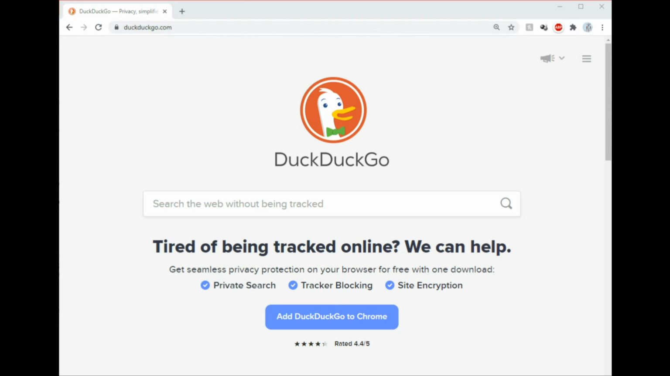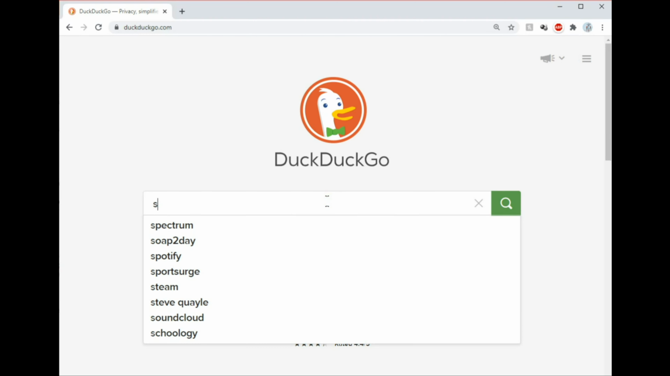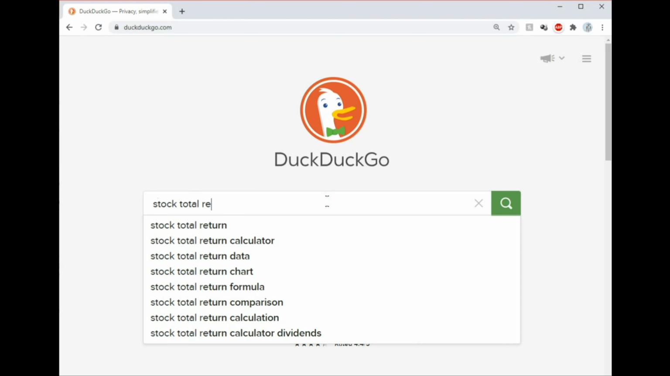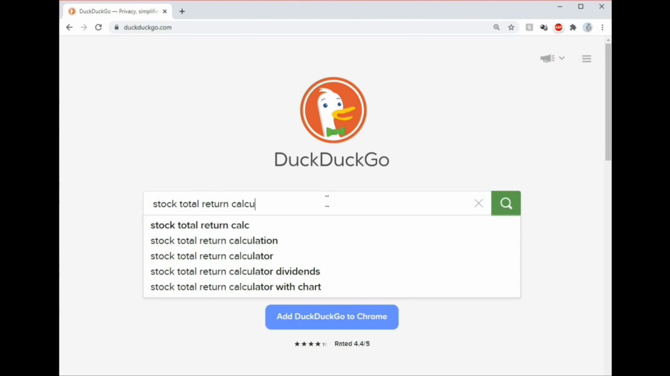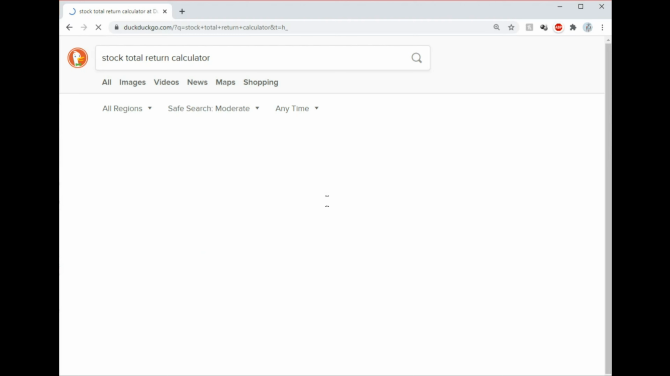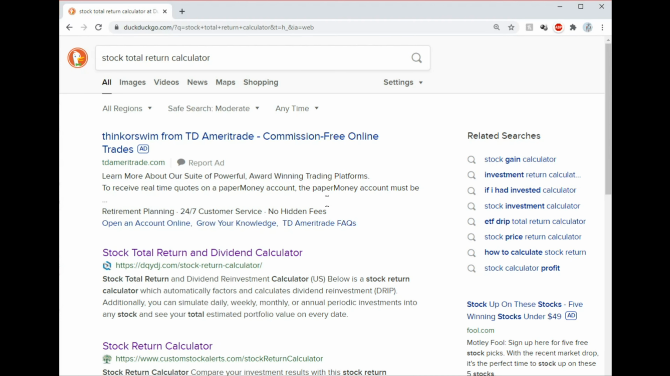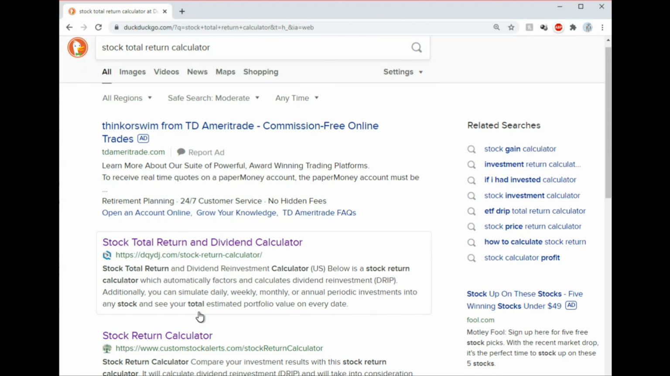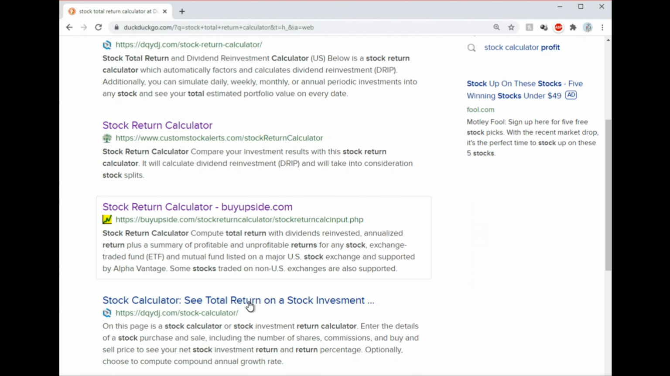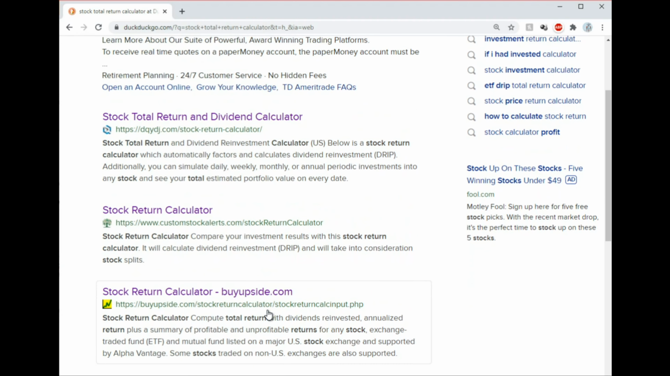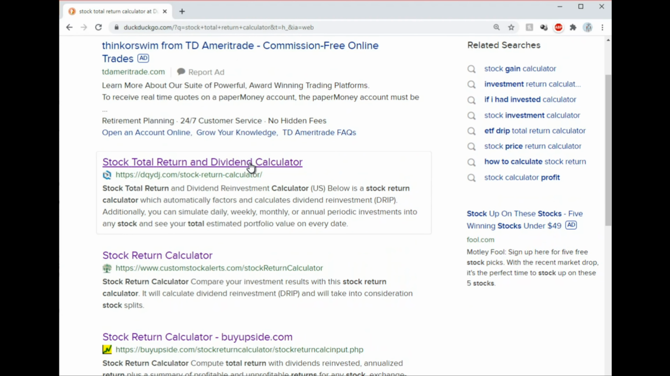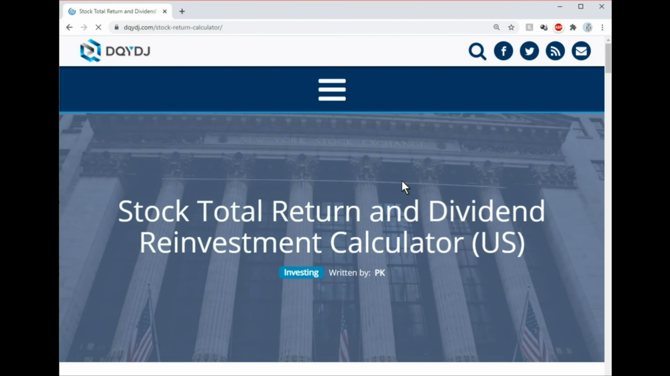So back to Apple's historical performance. I want you to do this with me, so you are convinced that I'm not making this up. Please take a moment to go to your favorite search engine and type in stock total return calculator. Now there are probably many of them there, and depending on which search engine you're using, you might get a different one. Click the one that says DQYDJ. It's the one that says stock total return and dividend reinvestment calculator. Or you can look at the description text in this video and click on that link there.